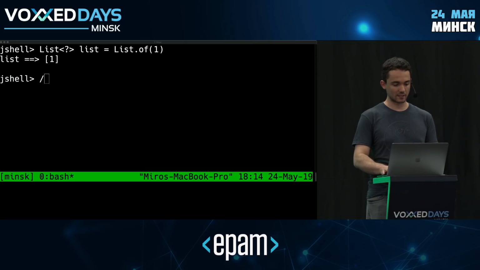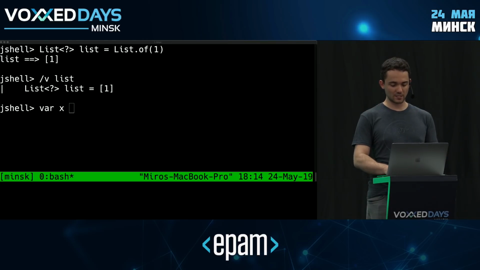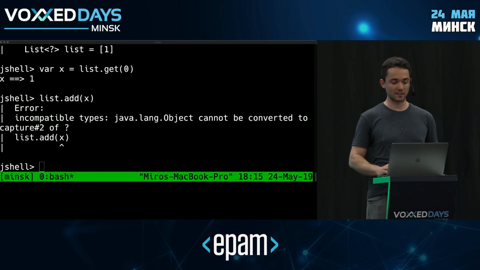Now, if I take a look at this list, here, you can see that it's exactly what I typed, right? It's a list of unknown. But now the tricky thing is that if I try to extract an element from this list, which clearly is there, I can see that one is there, this works without problems, correctly extracted one. But if I try to add it back to my list without transforming it in any way, it actually fails. And it tells me that object cannot be converted to a capture.